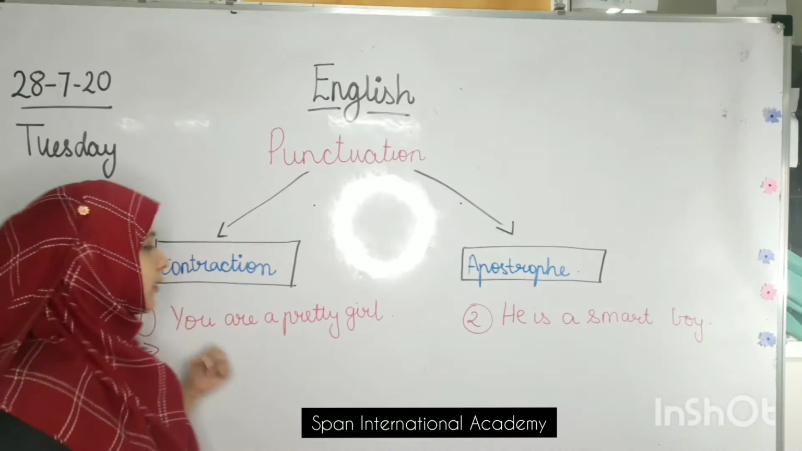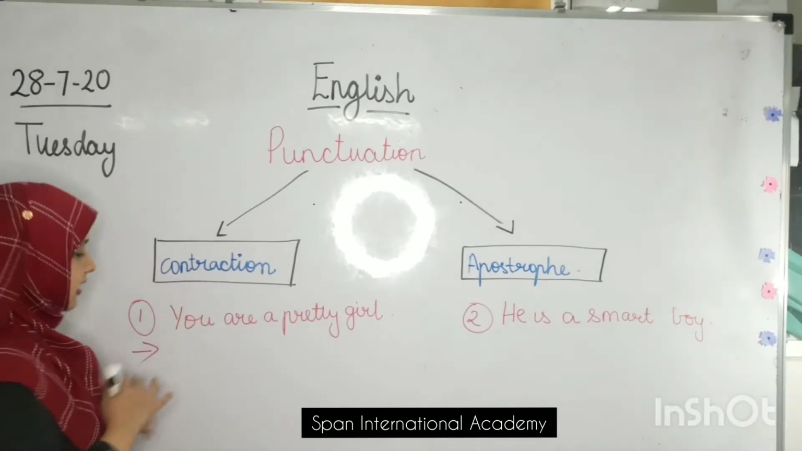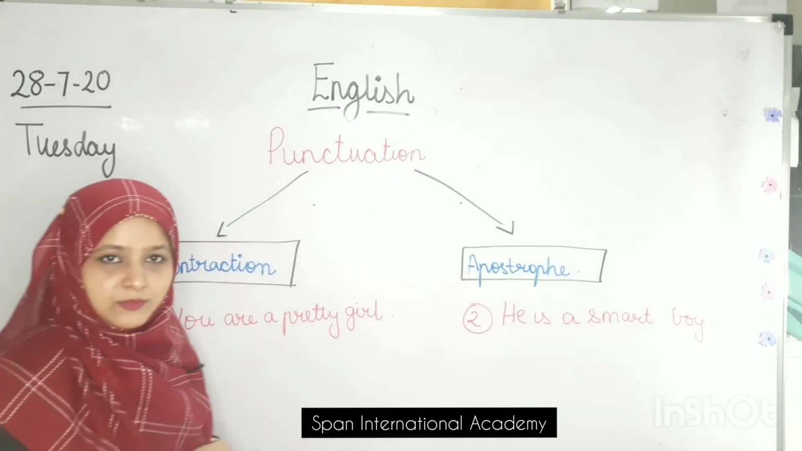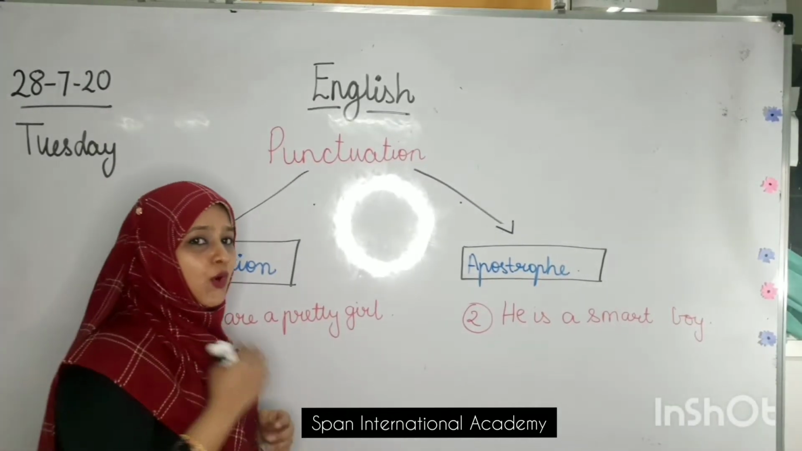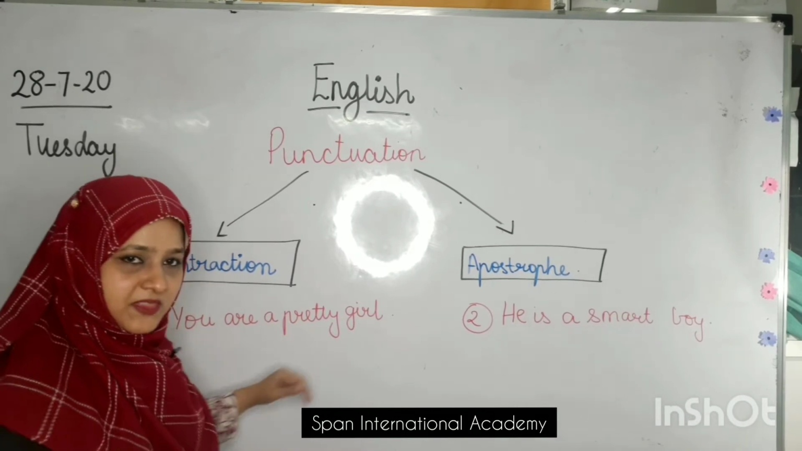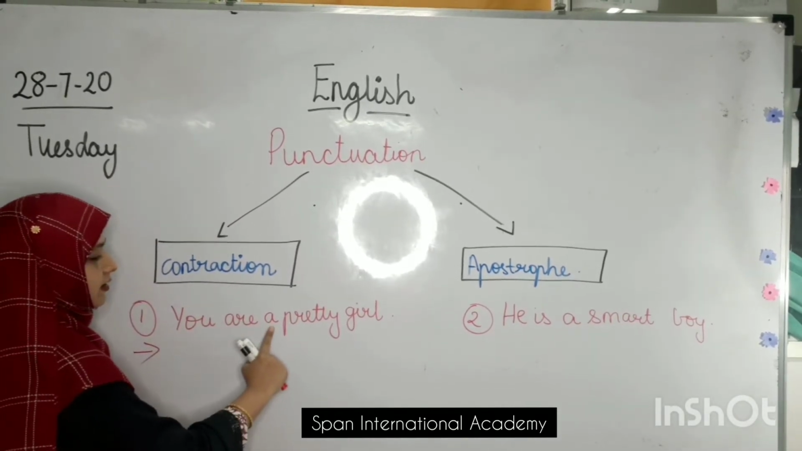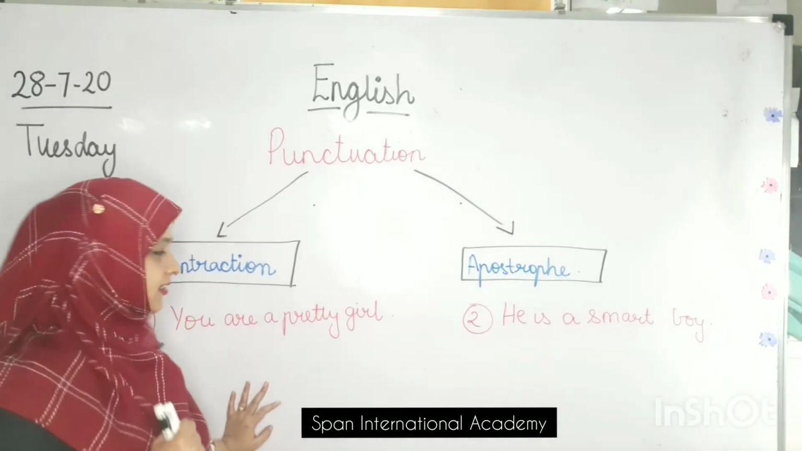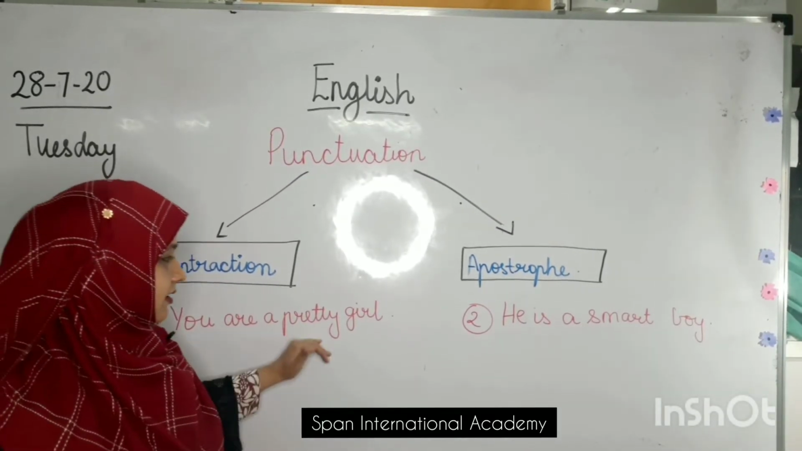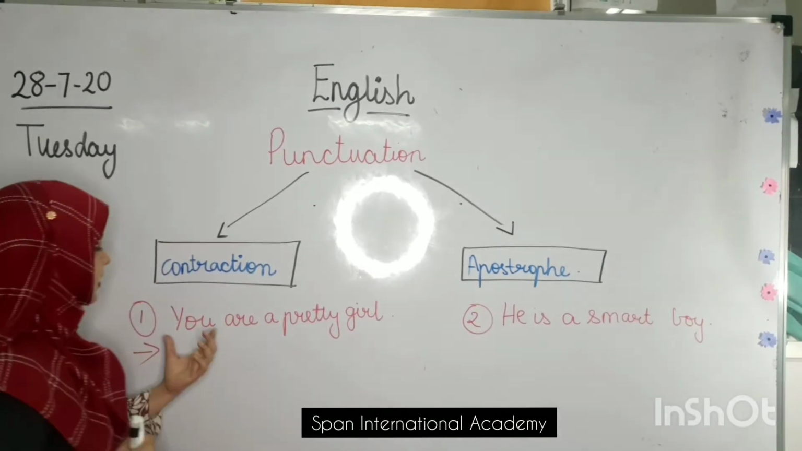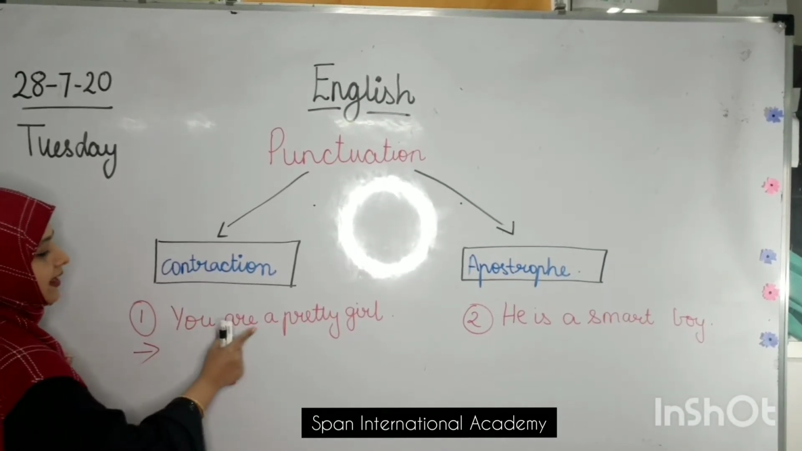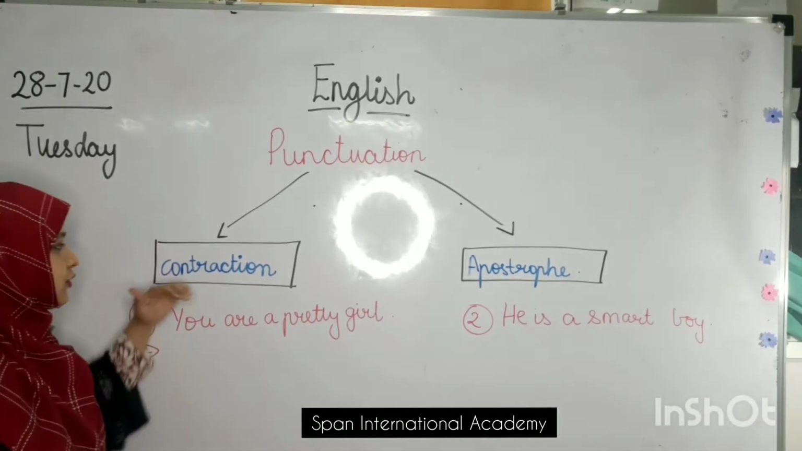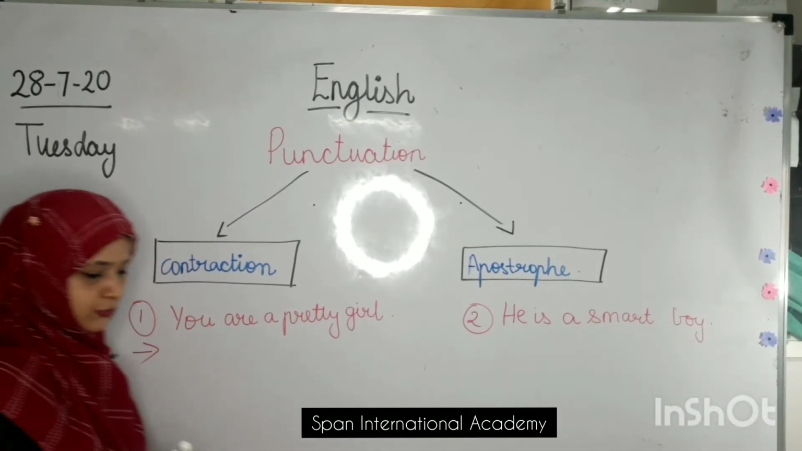Yes. Now let's take a new word. I am going to read the sentence. You all are going to repeat after me. Are you all repeating after me? Cannot hear you all. You all are going to repeat after me. Yes. You are a pretty girl. All the girls in my class are pretty. So you are a pretty girl. Now these two words, you and are, I want to make these two words small and make them into a contraction. So how do I do it?